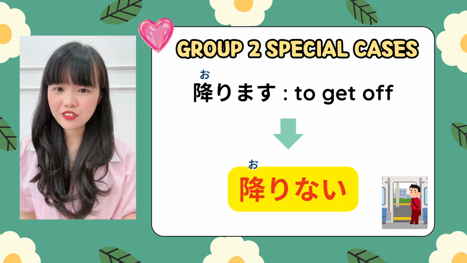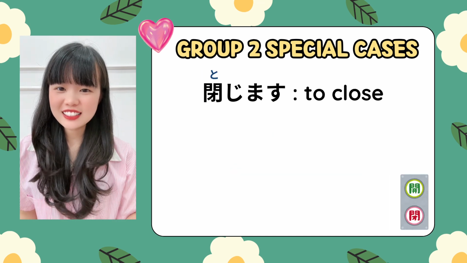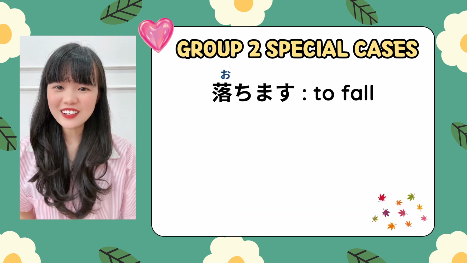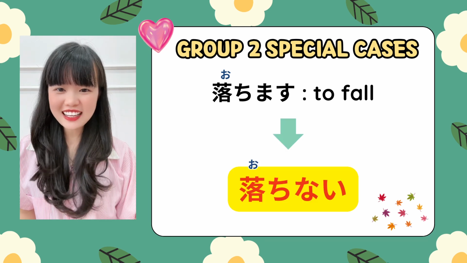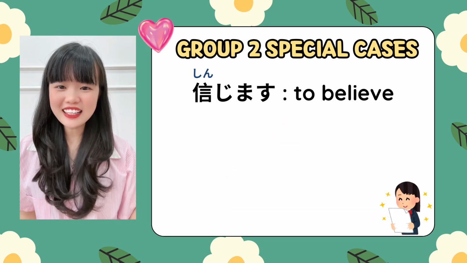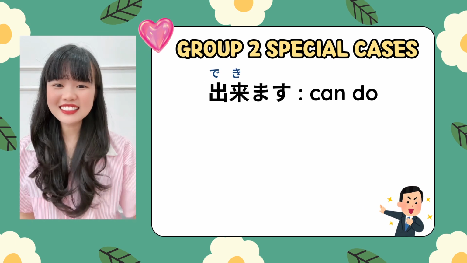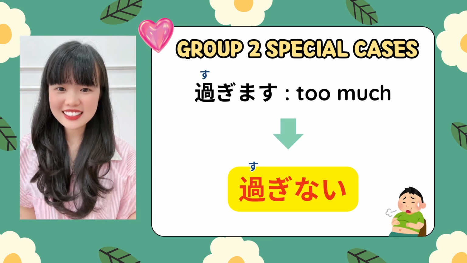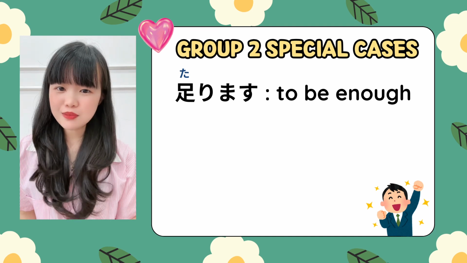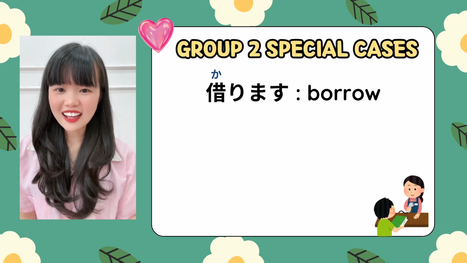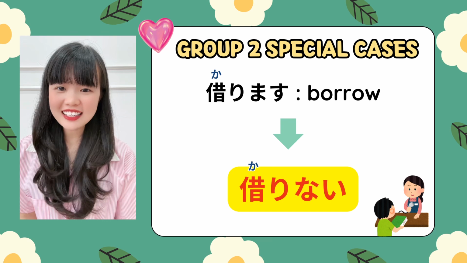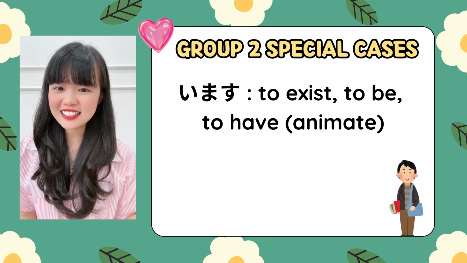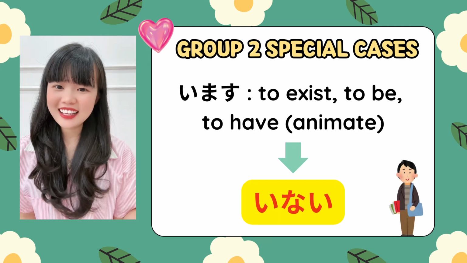Orimasu, to get off, orinai. Tojimasu, to close, tojinai. Ochimasu, to fall, ochinai. Shinjimasu, to believe, shinjinai. Dekimasu, can do, dekinai. Sugimasu, too much, suginai. Tarimasu, to be enough, tarinai. Karimasu, to borrow, karinai. Imasu, to exist, to be, to have, for animate things, inai.